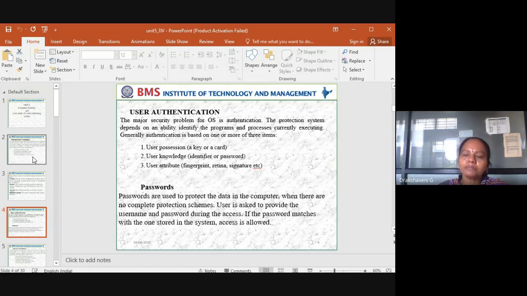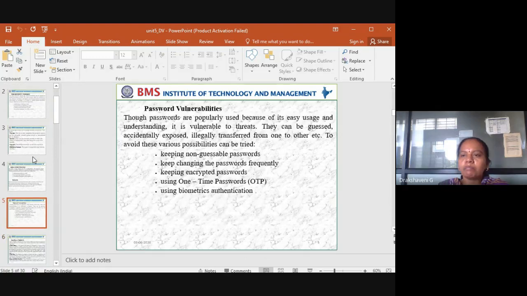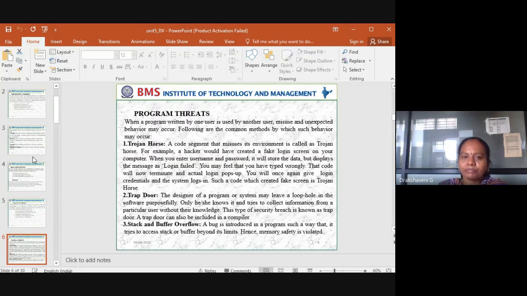Next is a password. For anything, we should have a password. Passwords are used to protect the data in the computer when there are no complete protection schemes. Then, password vulnerability. So how should the password be? Keeping a non-guessable password, changing the passwords frequently, keeping an encrypted password, then a one-time password, then using biometric authentication. So these are all the password vulnerabilities.